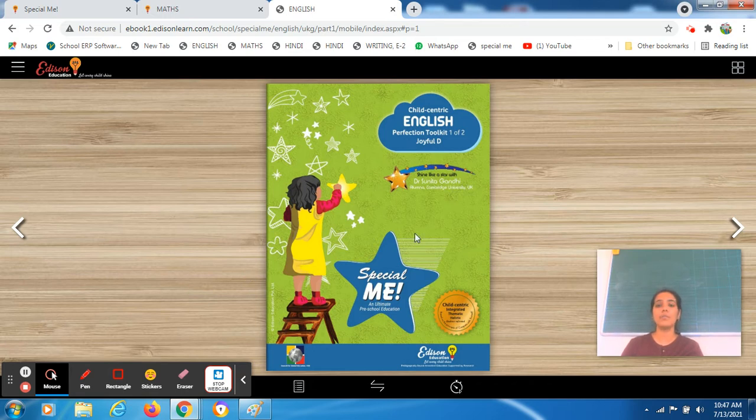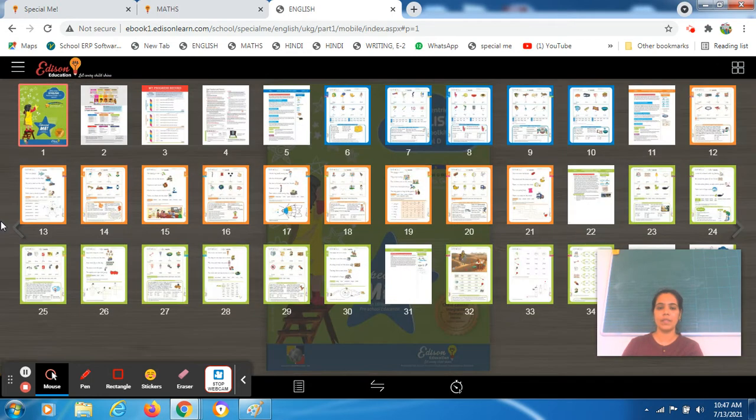So you all have to bring out your English book which is there on screen. This is your child-centric English perfection toolkit 1 of 2 joyful D. Bring out your book, pencil and eraser. Let's open your book. In a previous session, we had covered our writing skills book, right?